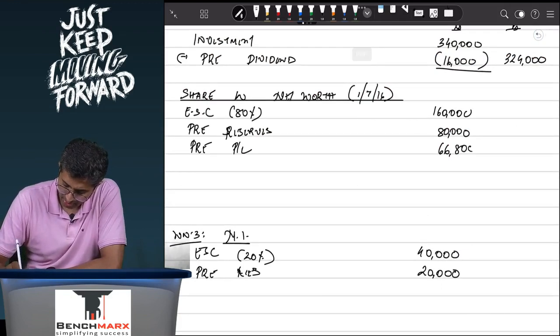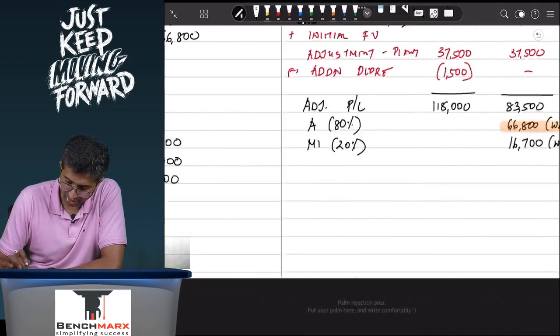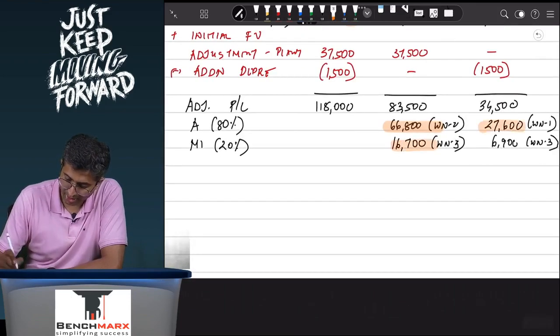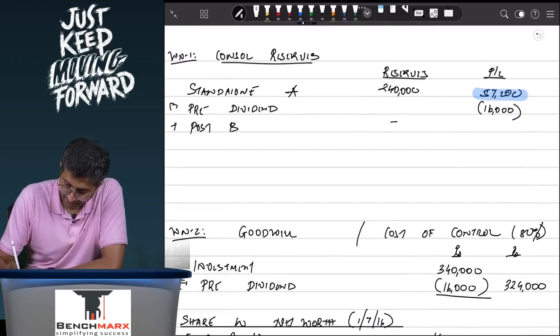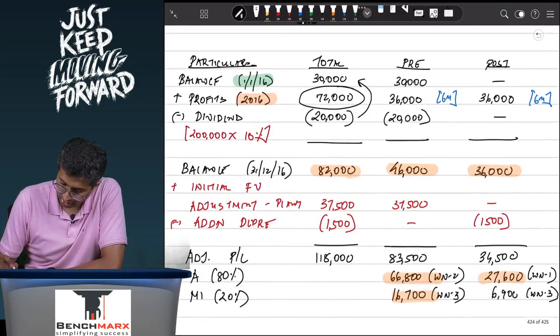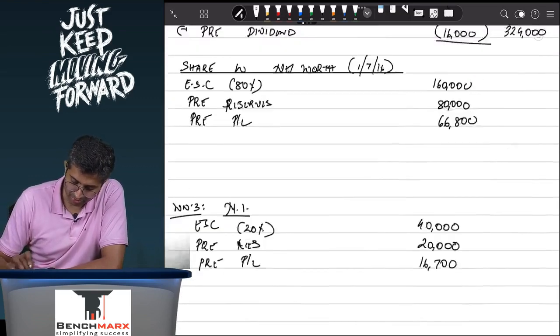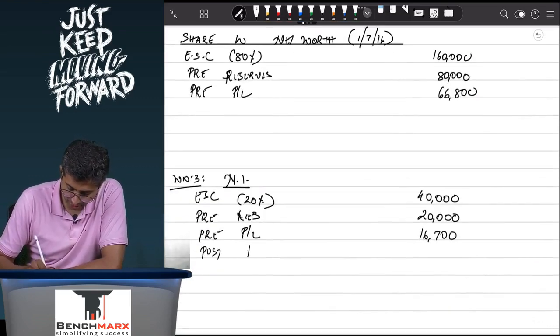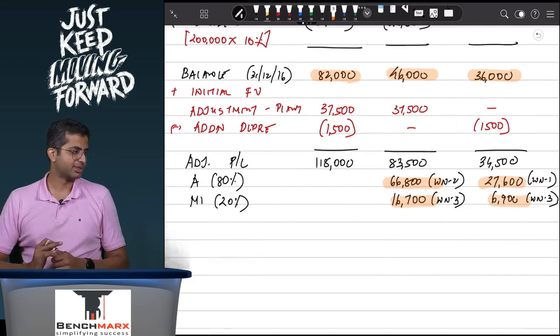and the remaining is attributable to the pre-P&L, which is for minorities, which is 16,700. So this is also taken care of. Then 27,600 is your share in the post acquisition profits, plus share in post acquisition B, which is 27,600. And to the minorities, you will get the post acquisition profit and loss, which is 6,900. With this, everything has been considered.